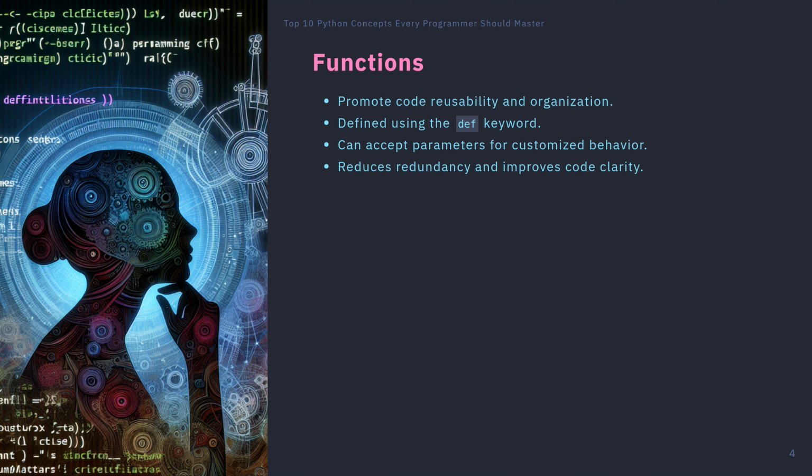Functions can also accept parameters, allowing you to pass data into them and customize their behavior. Understanding how to define, call, and pass parameters to functions is crucial for writing clean, maintainable code and is a skill that every programmer should master.